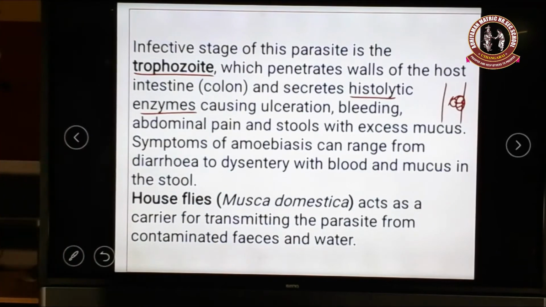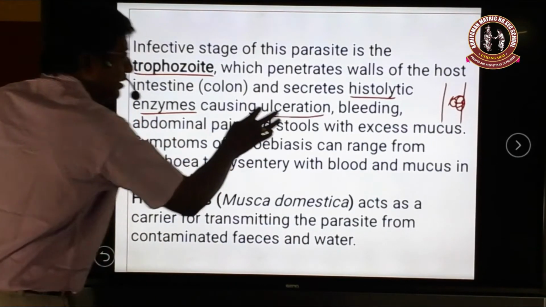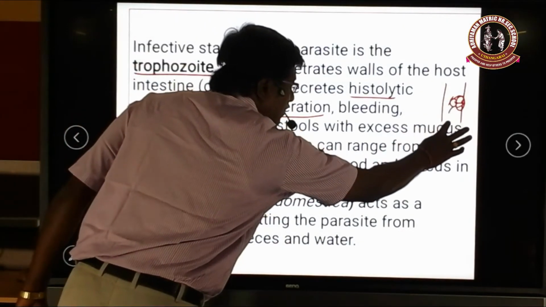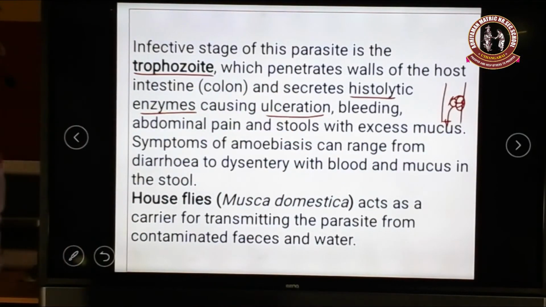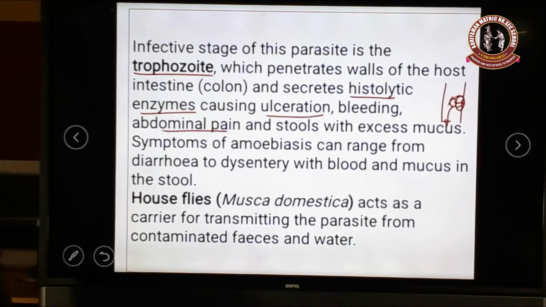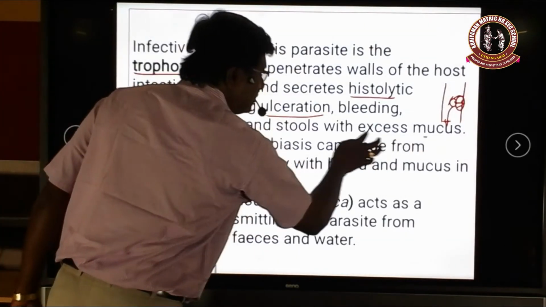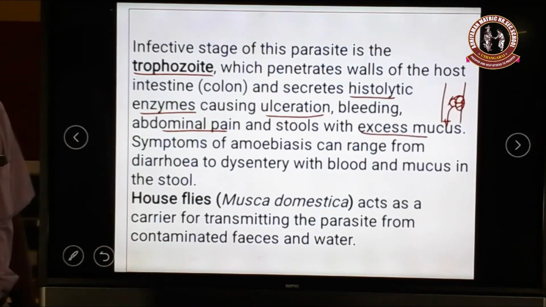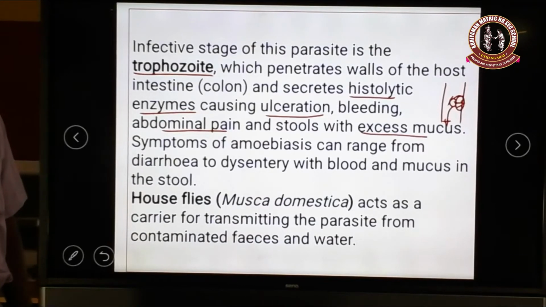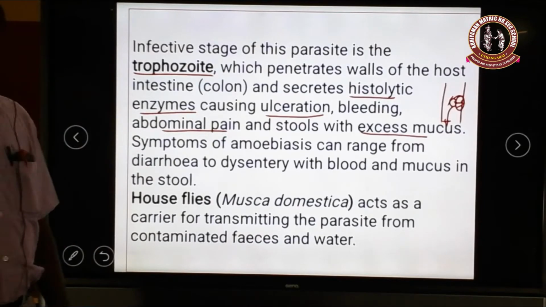As a result, ulceration happens. Bleeding will come in this intestine, and there will be severe abdominal pain. The stool may come out with excess mucus. The mucus is present in the large intestine to lubricate it, but this mucus may be removed with the stool. These are all the problems caused by Entamoeba histolytica.